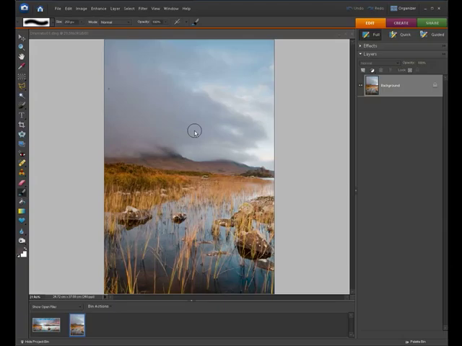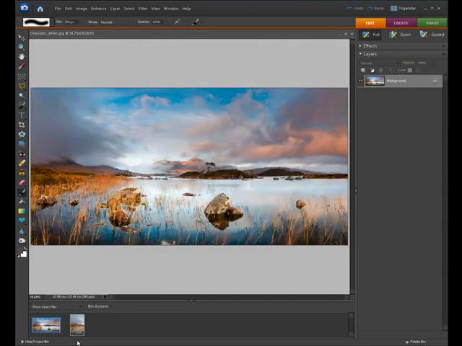So here we have one frame from the panoramic we're going to make, and as you see, standing on its own, it does look like quite a nice landscape. But if we compare that with the full-blown panoramic image, you can really see how using this technique can make a much more dramatic scene.